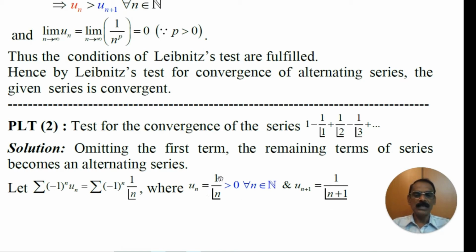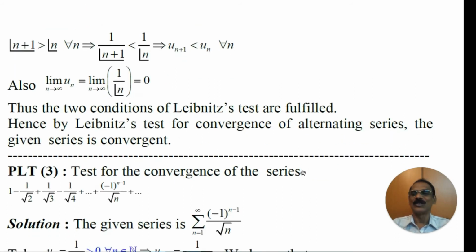Since un is 1 by n factorial, what is un plus 1? Replace n by n plus 1. Therefore, un plus 1 will be 1 by n plus 1 factorial. Also, we know that n plus 1 is greater than n, and n plus 1 factorial is greater than n factorial. It is true for all natural number n.